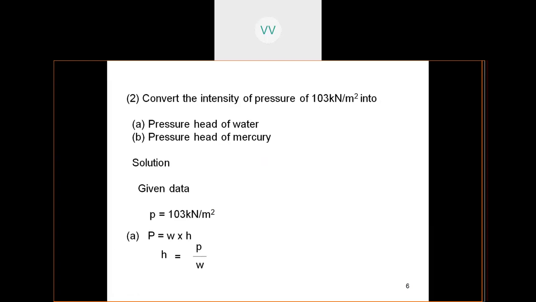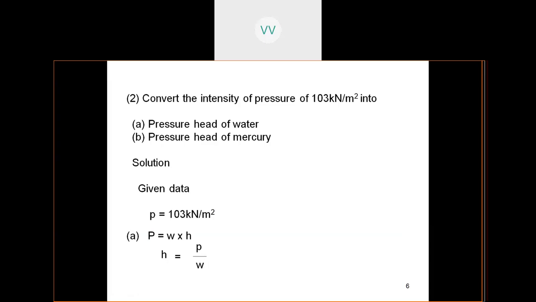So second question, convert the intensity of pressure of 103 kilonewtons per meter square into A bit pressure head of water. Next B bit is pressure head of mercury. So two terms have been given, we have to convert this intensity into two different ways.